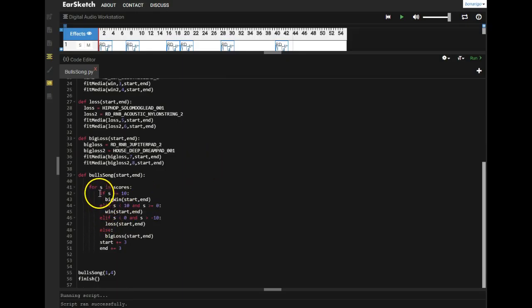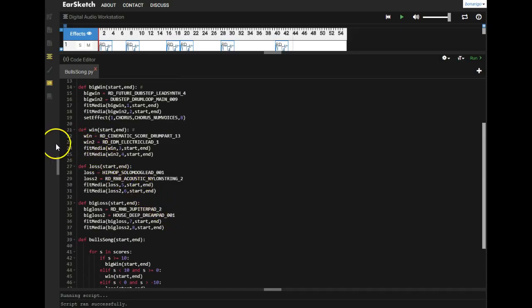So then, if that is not true, then it will go to this next statement, the else if statement. And so now here I have if s, that was, remember, 13 the first time through the loop, so that would have gone in the first one. But in another one, if s was less than 10, but greater than or equal to 0, then we would play the win function, which was defined up here on line 21. So it would play the win sound on track 3 from start to end, and then the win 2 sound on track 4 from start to end.